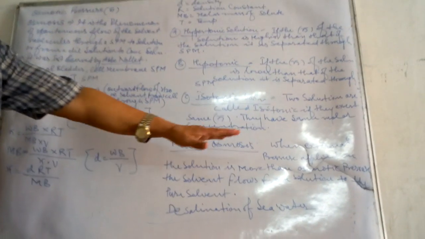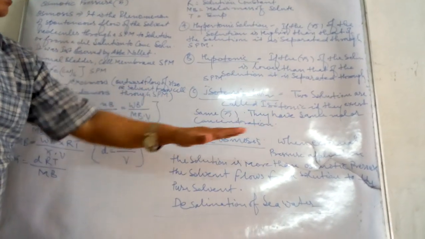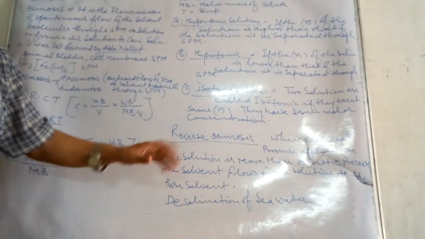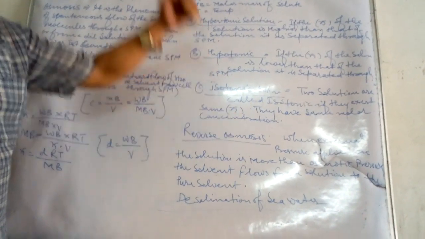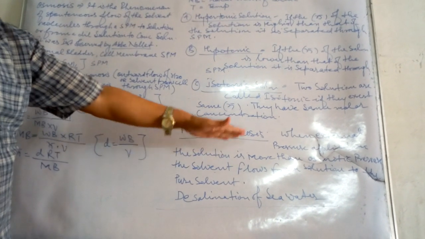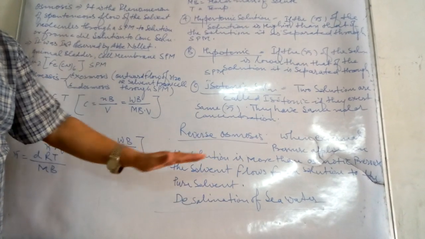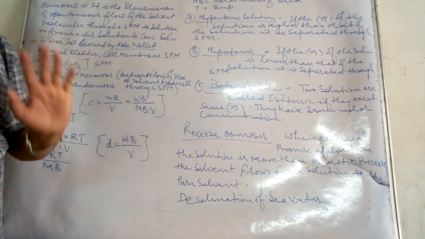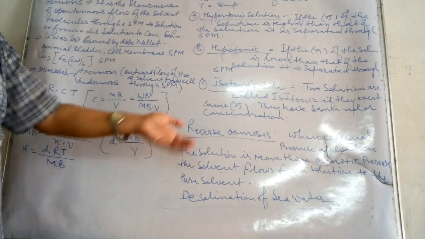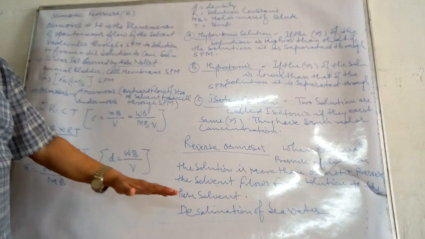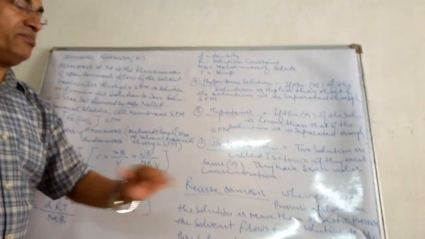When the external pressure applied on the solution is more than the osmotic pressure, the solvent flows from the solution to the pure solvent. This is called reverse osmosis, and it is quite beneficial for the desalination of seawater.